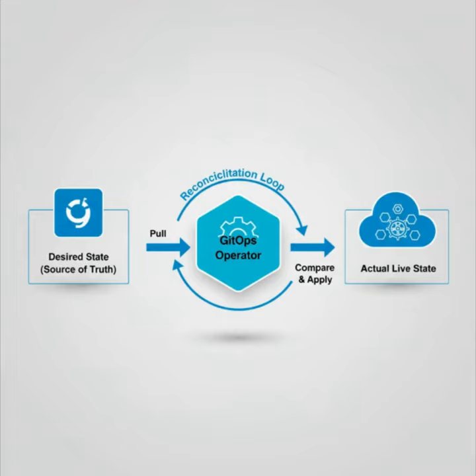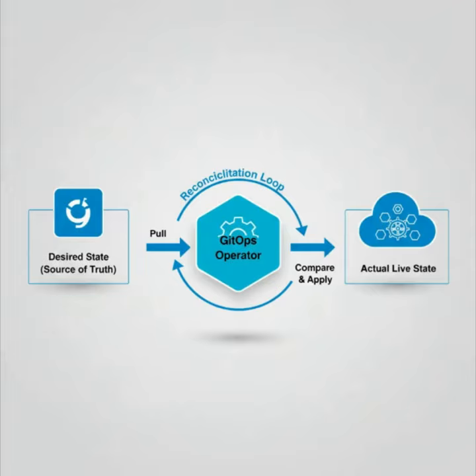The engine at the heart of any GitOps implementation is the reconciliation loop. This is where the theory becomes a powerful, practical reality. Instead of a traditional CI pipeline pushing changes into your cluster, GitOps employs a pull-based model. An automated agent, an operator like Argo CD or Flux, resides within your target environment. This agent's sole purpose is to relentlessly compare the desired state, as defined in your Git repository, with the actual state of the live system. Let's break down this loop.